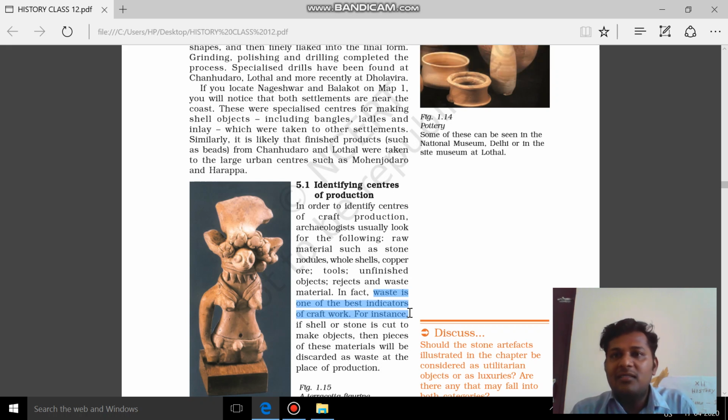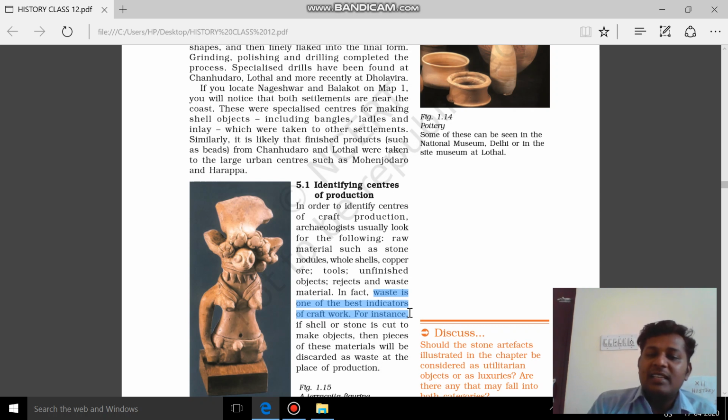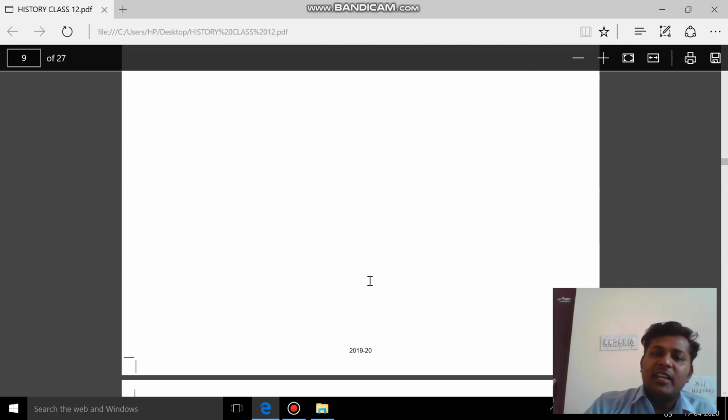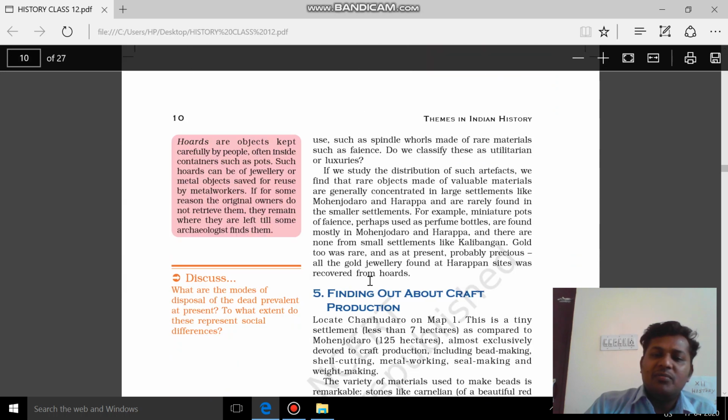After they do the work, whenever they make the craft, something is left over, some objects, some waste materials are left over. That waste material is the best indicator of craft work. Whether this place had craft production or not in the Harappan civilization can be understood by the waste left over by the artisans. So this is the one marker which is very important. One line: waste is one of the best indicators of craft work in the Harappan civilization. So that's all in this topic. We have taken how to identify the craft production area during the Harappan civilization. It's a very important question.